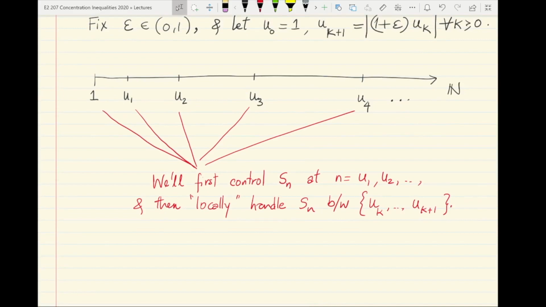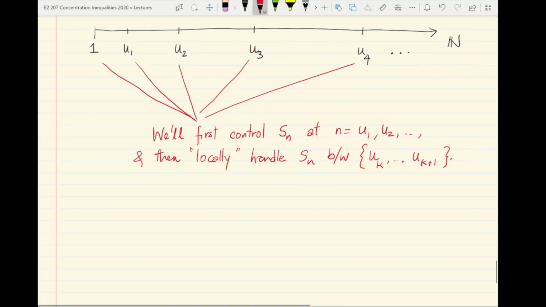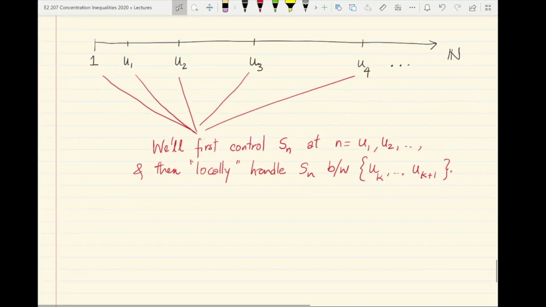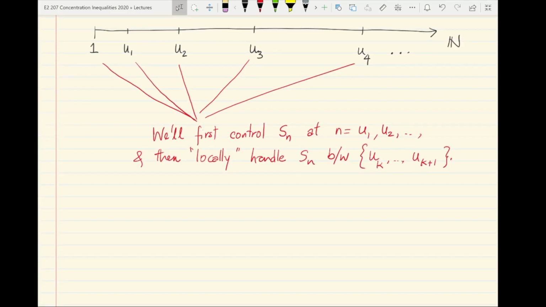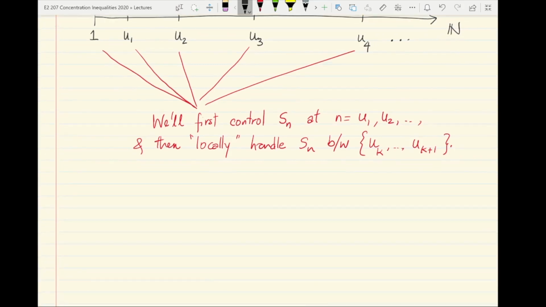This peeling approach, that's why it has the name peeling, is a hierarchical approach where you first bunch time up into exponentially increasing segments. You control the process at the endpoints of each segment, and then do a separate local procedure to control the deviations of Sn within these segments. We'll see exactly how this idea pans out. At least in the process, the total number of union bounds at the outer level over the UKs is going to be much smaller than taking a union bound over all natural numbers, and that's the reason behind why you get this exponential improvement in the end.